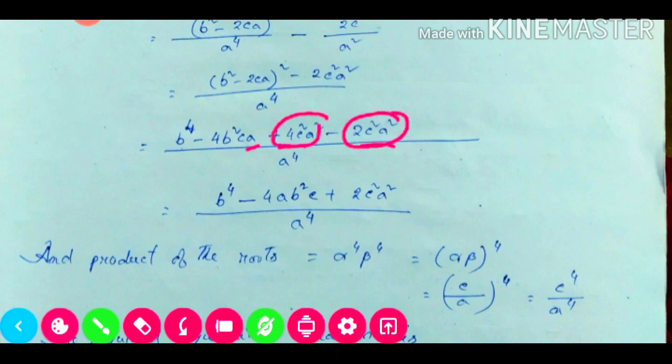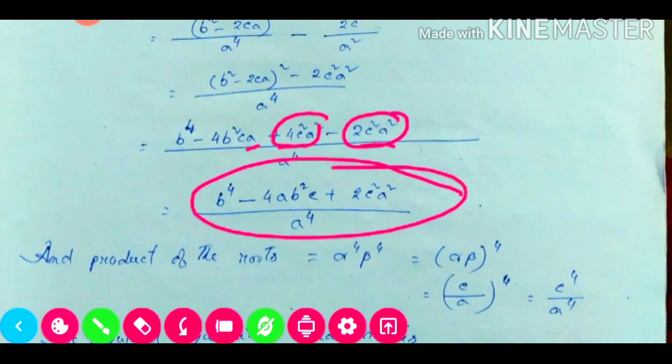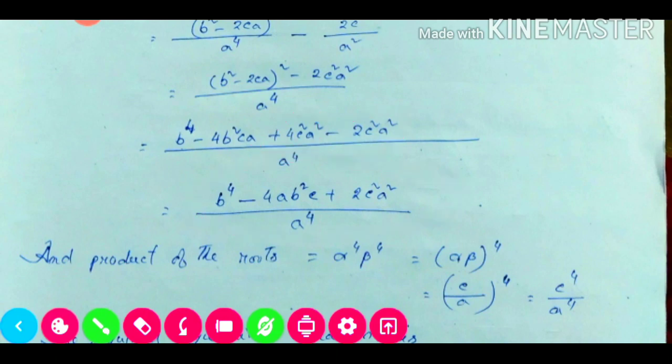So we got the sum of the roots, this portion. Now we need to find the product of the roots. The product of these roots is alpha to the power 4 and beta to the power 4. So it will be alpha beta whole to the power 4, and alpha beta is equal to c by a. So c by a whole to the power 4 means c to the power 4 divided by a to the power 4.